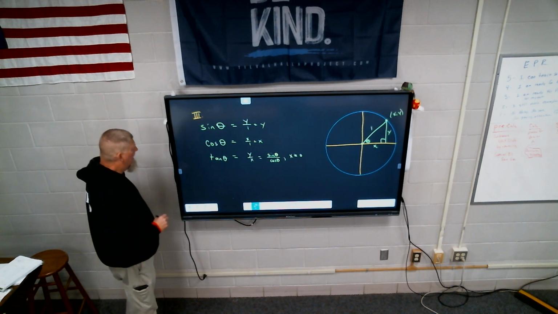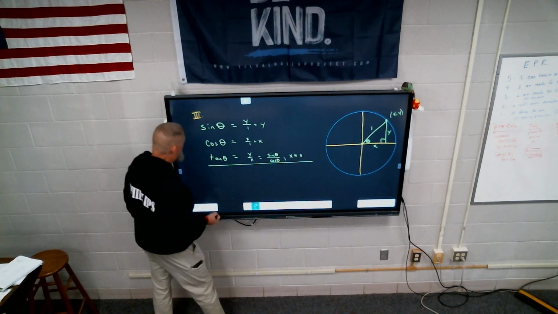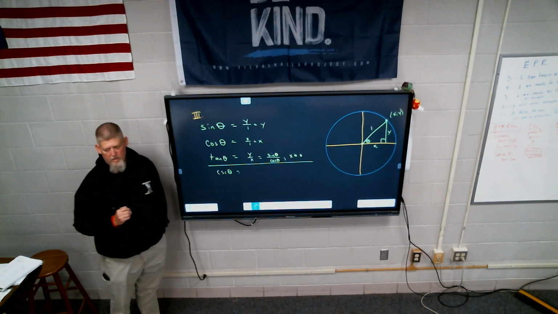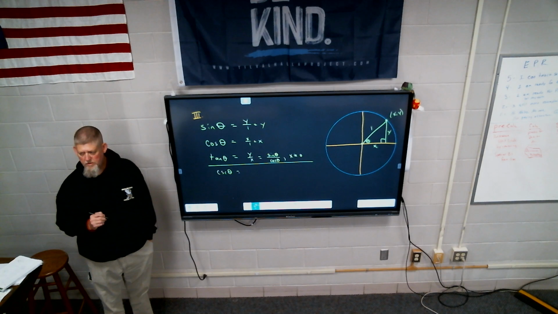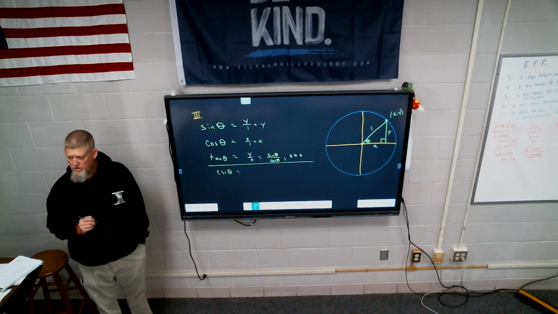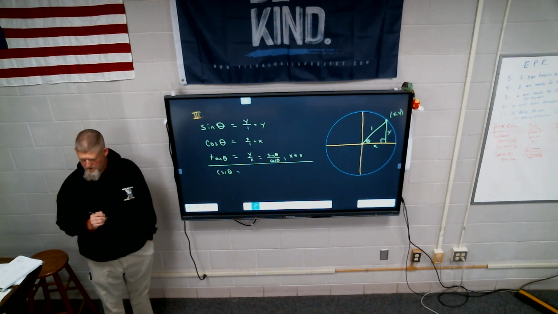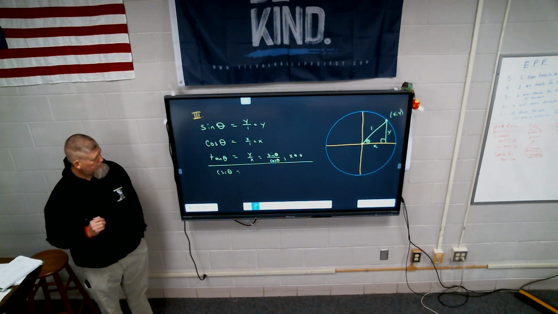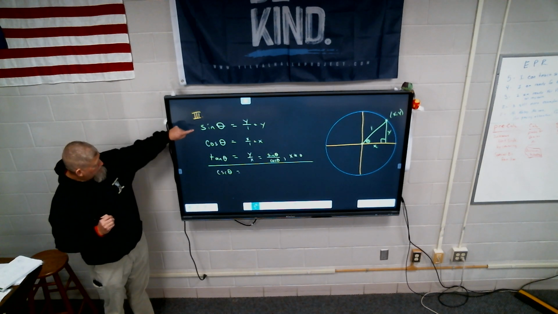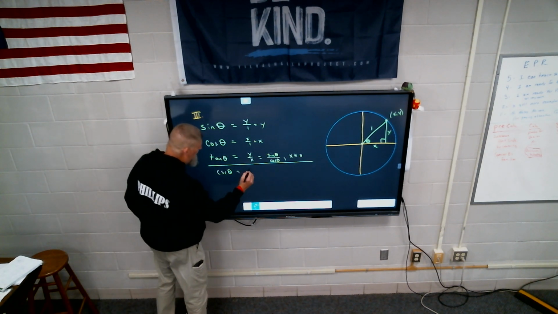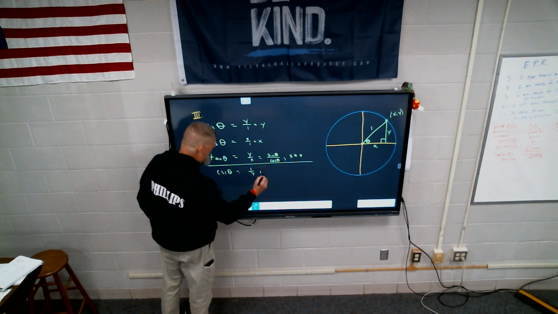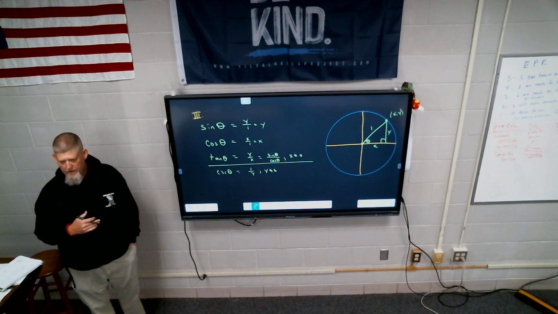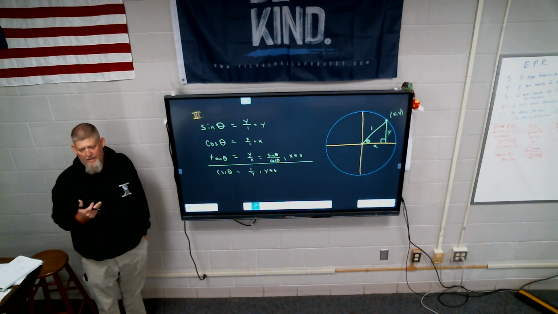Okay, let's do the last three. What is the cosecant of theta? Hypotenuse over opposite. So the y, 1 over 1. It's simply the reciprocal of sine. Simply 1 over y. And of course, we know then that y cannot be equal to 0, so the cosecant has issues when y is 0.